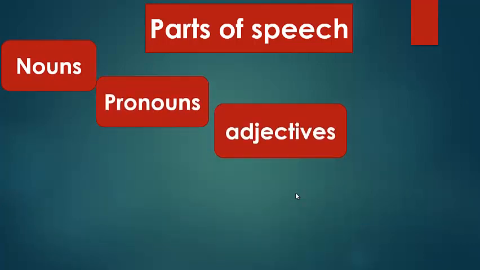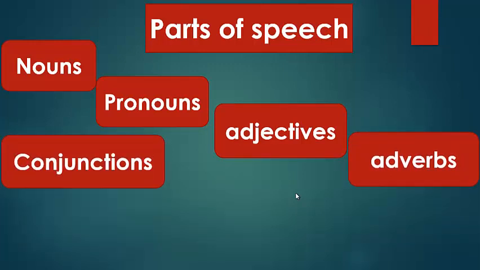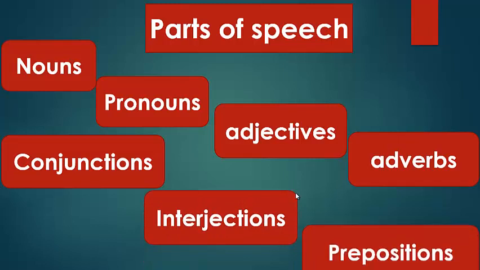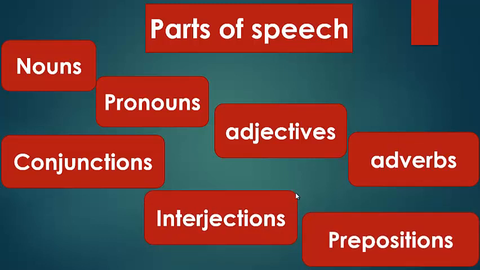pronouns, adjectives, adverbs, conjunctions, interjections, and prepositions. These are the main parts of speech. We must know what these types are. We must learn how to use them in proper sentences because you cannot see any English sentence without at least one or two of them: noun or pronoun, adjective, adverb, conjunction. So they are really famous and very important to us.